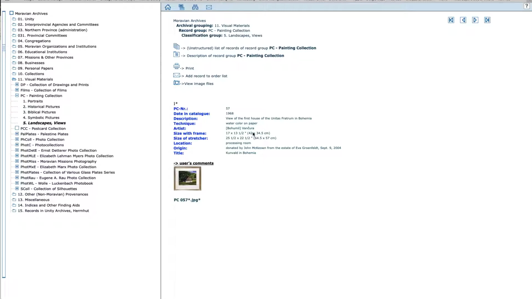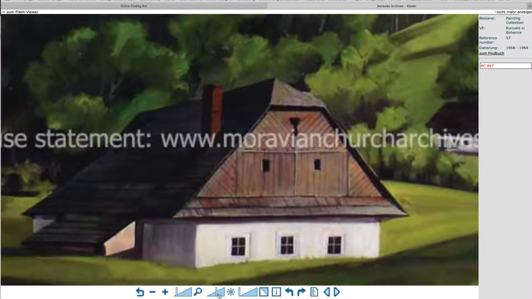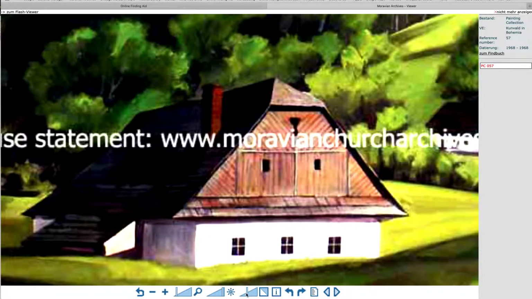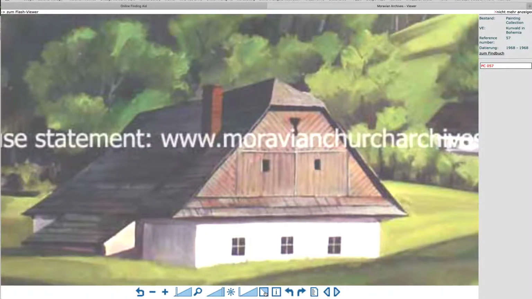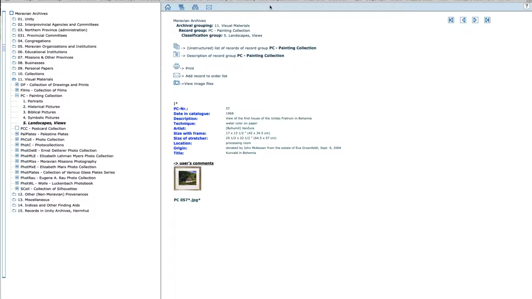The size of the painting, title, what technique, and then when I click on it, it opens up, and with the controls here at the bottom, you can, for example, zoom in, you can change the brightness, and what's this? Contrast, I suppose. You can even invert. So there are some nice possibilities that are part of the online finding aid.